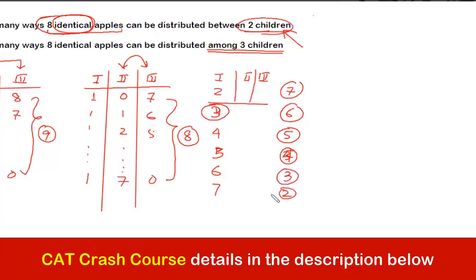That would be 0, 1 and 1, 0. And if I give all 8 apples to the first one, the number of cases would be 1 for second and third child, because both will be getting 0, 0. So 1 case. Can I say I have given equal opportunity for each of the child to get 0 apple or 1 apple or 2 apple or all the apples? Yes or no?